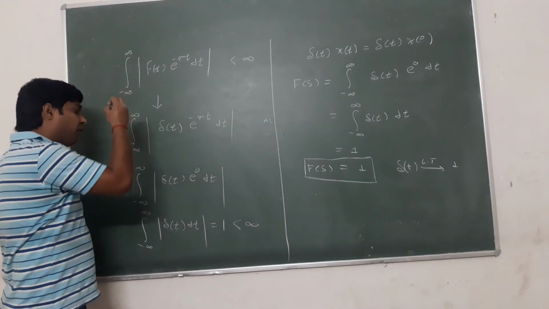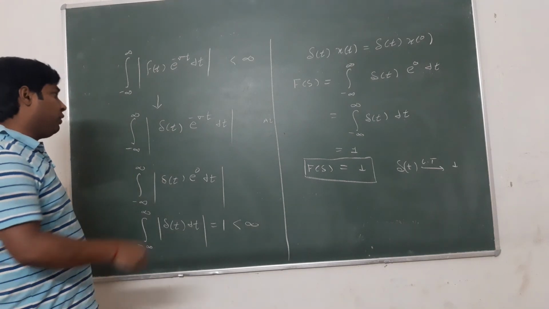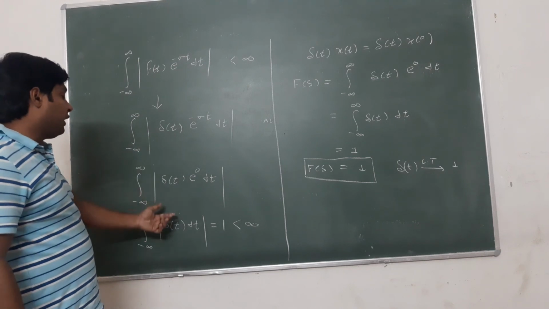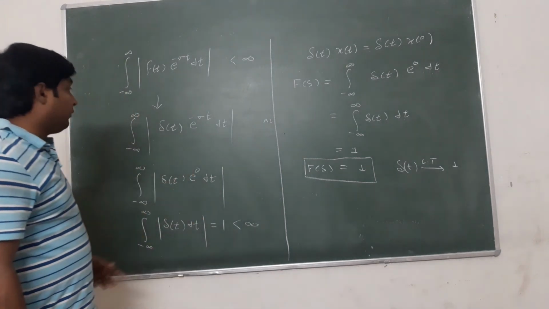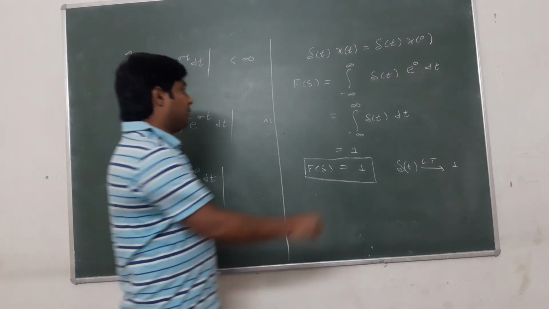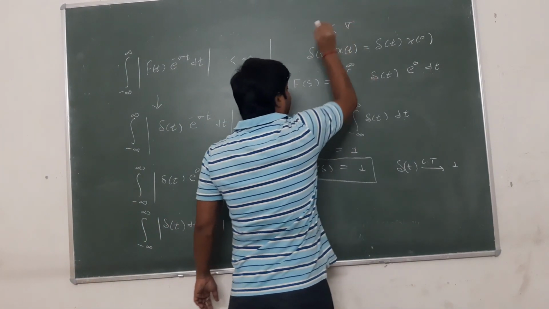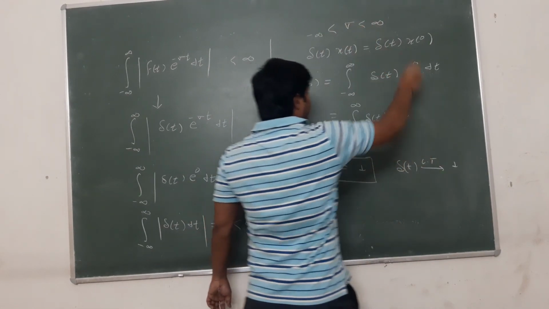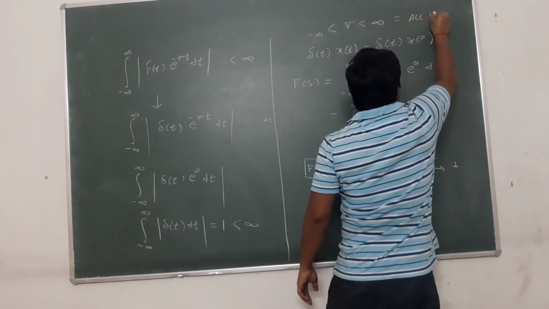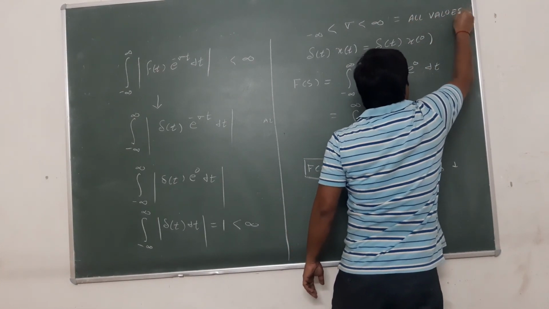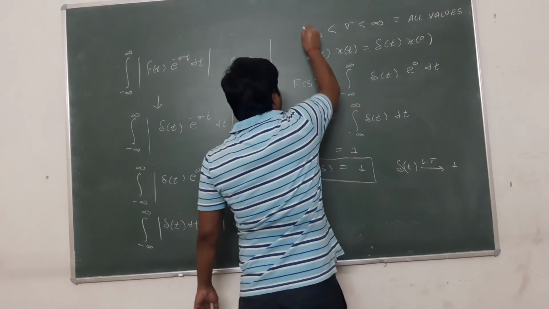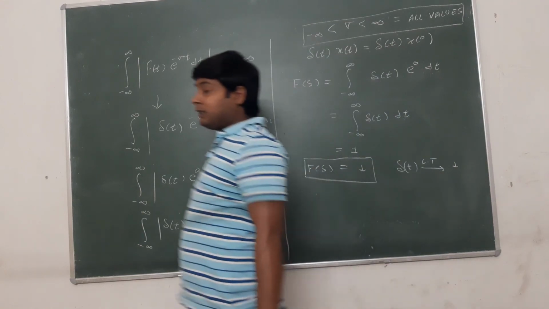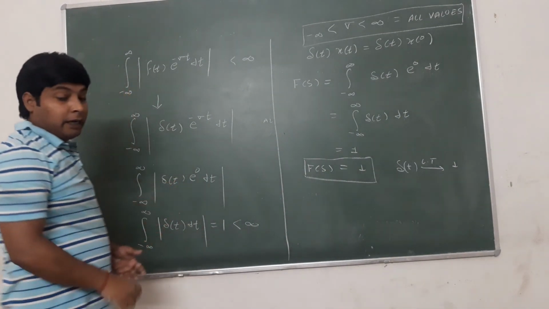Because this expression is always independent of sigma. If you take any value, it is always independent of sigma and its value is always constant, equal to 1. So then we can say, what is the range of sigma? The range of sigma for the impulse signal is minus infinity to infinity, for all values. And this is the ROC. What is the ROC for the impulse signal? It is minus infinity to infinity.